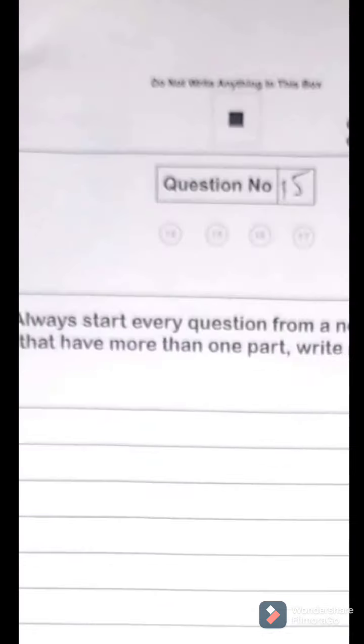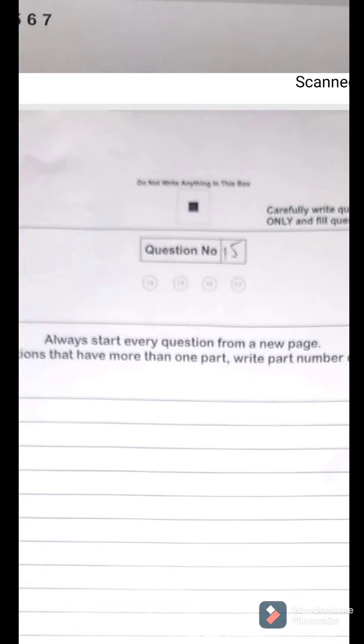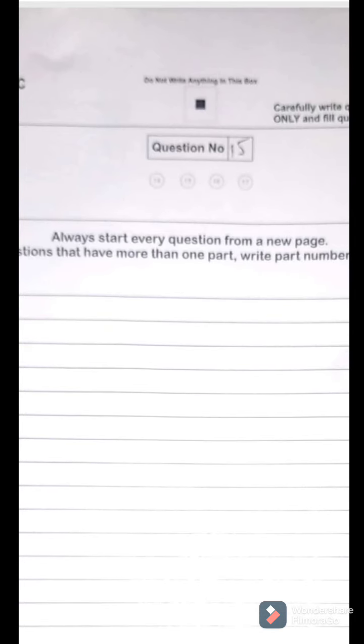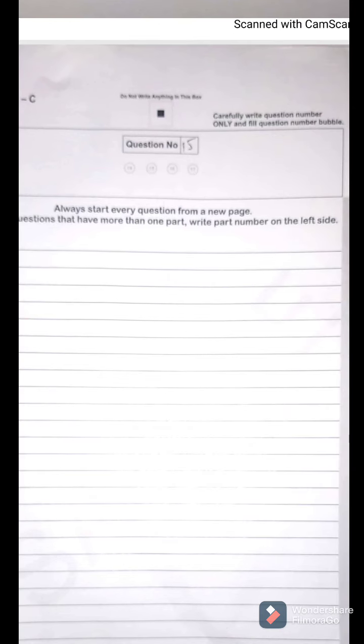Wherever you see this black square box, you're not supposed to write anything in this box. Just don't try to write anything, because you have to be careful in this e-marking, the electronic marking. So always start every question from a new page. For questions that have more than one part, write the part number on the left side. Which side? This one. I have already explained this point to you.